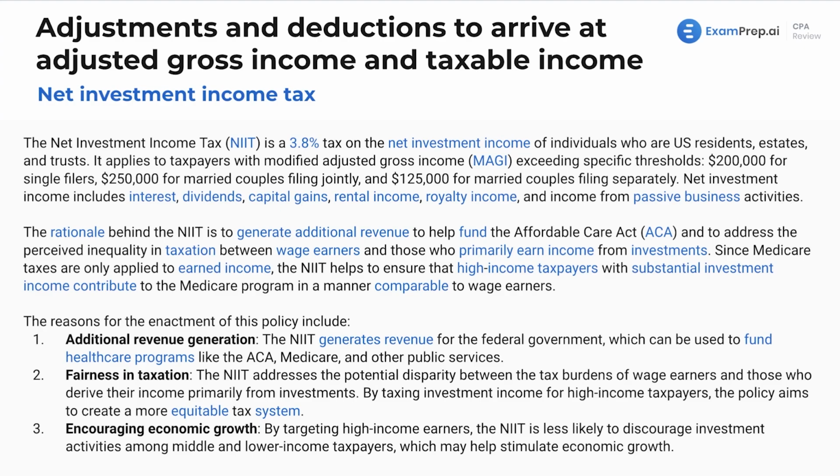Just want to make sure that before we dive into what you do need to know, you're familiar with the overall basis and what the heck the point of this is. I like to ask myself that when we go through different topics. What is the point? Why are we even seeing this? So that is our net investment income tax.